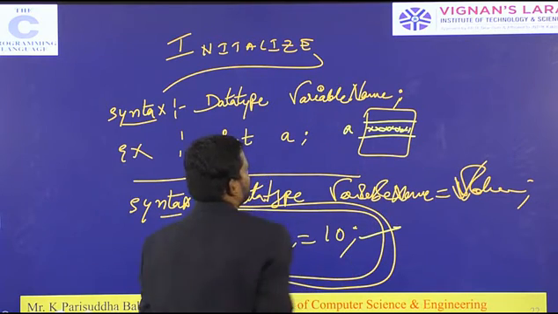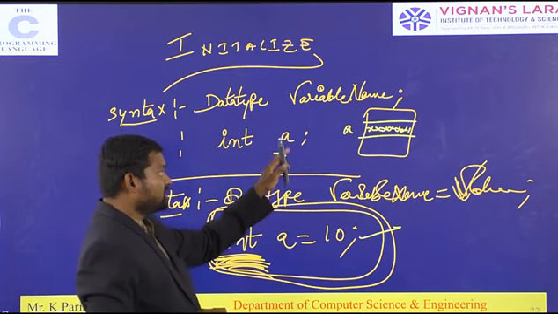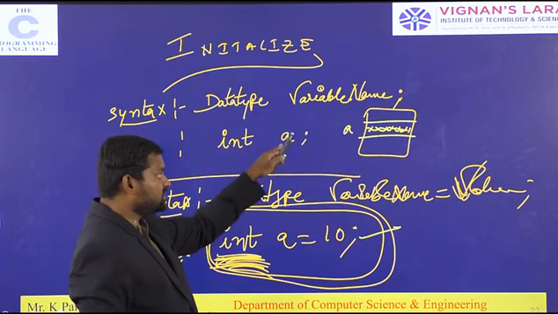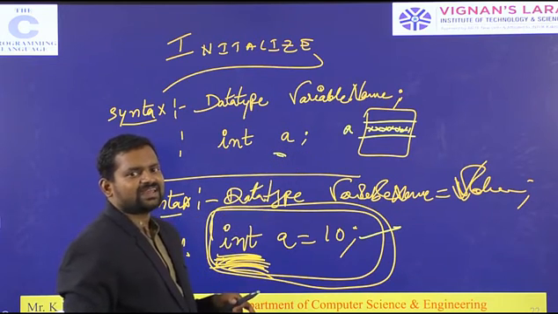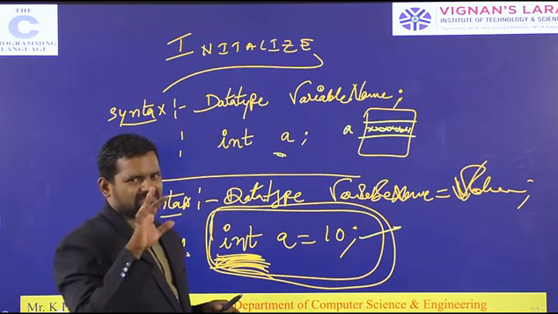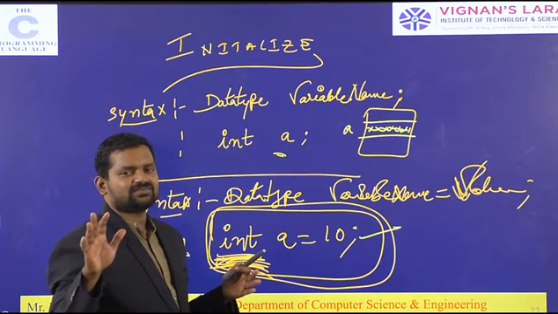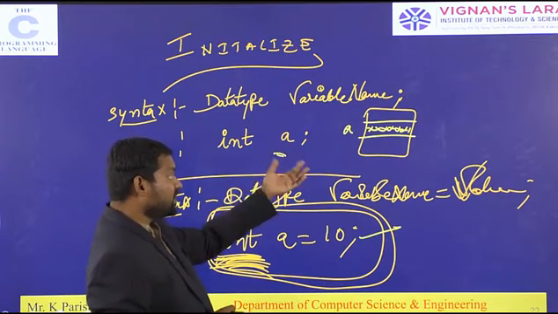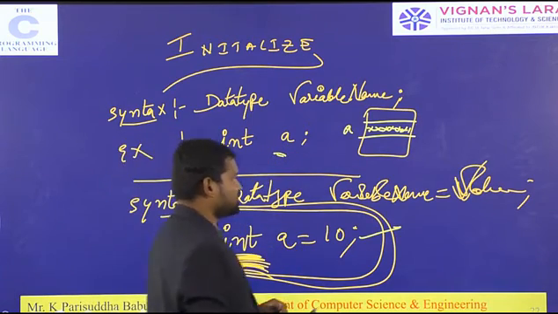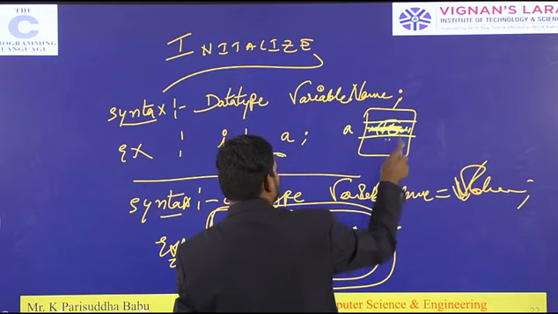When you print a after the declaration, you automatically get a garbage value, some value generated by the compiler. When you give the initialization, the value 10 is stored here.